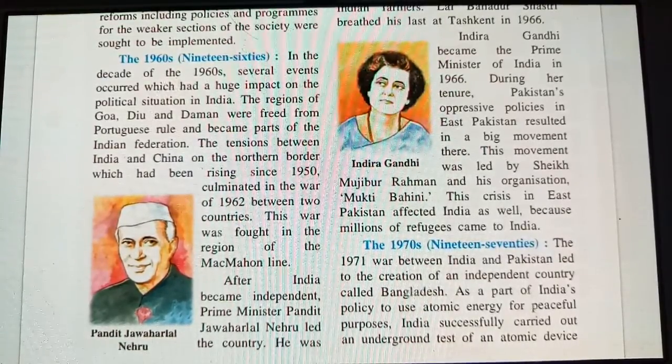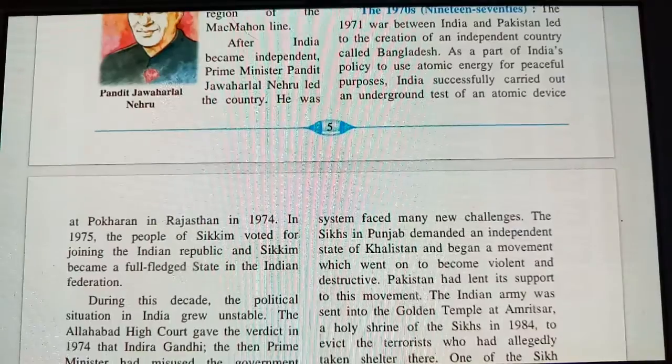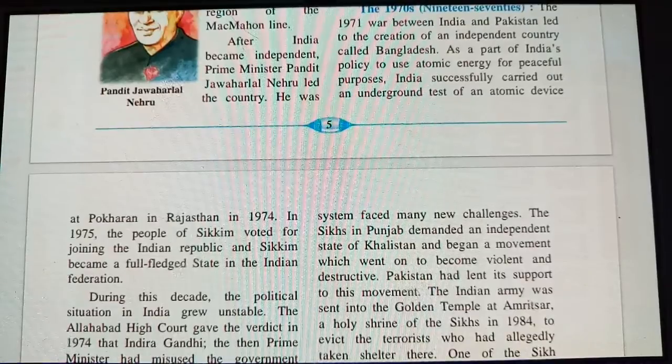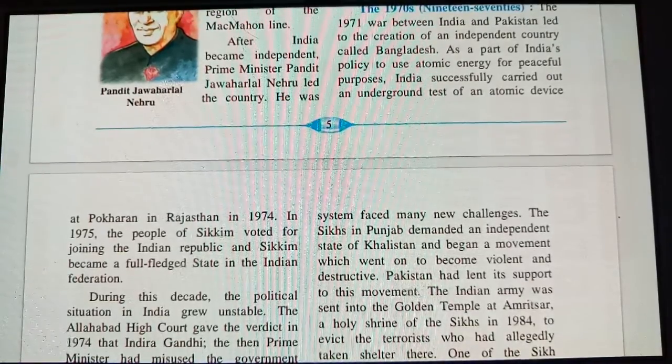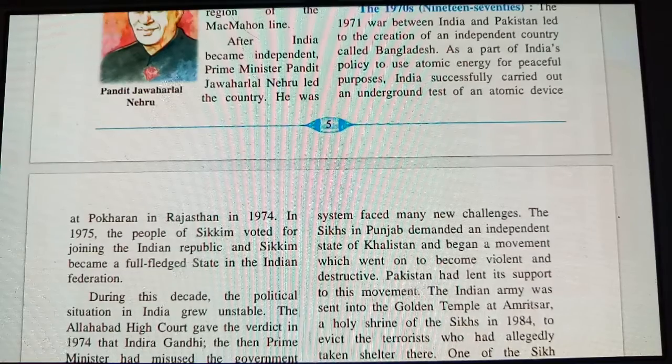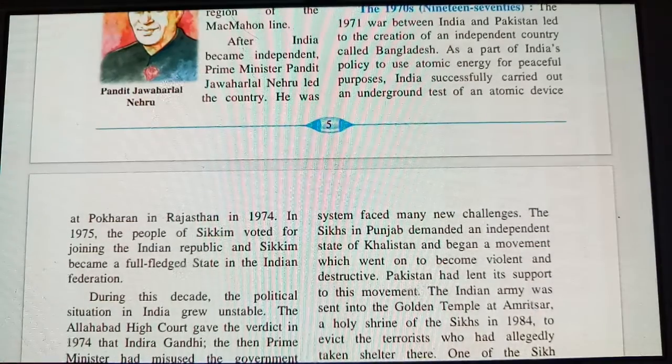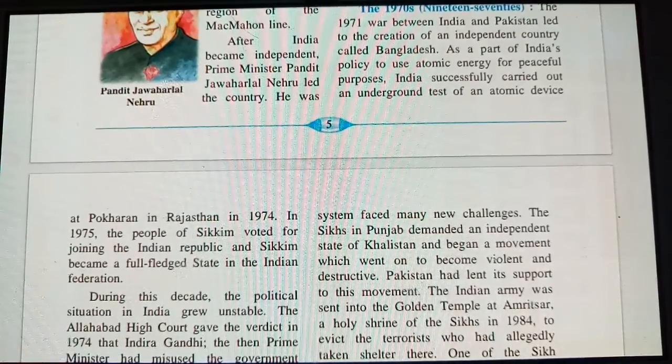India successfully carried out an underground test of an atomic device at Pokhran in Rajasthan. So they were having some weapons to fight with Pakistan. In 1975, the people of Sikkim voted for joining the Indian Republic, and Sikkim became a full-fledged state in the Indian federation. During this decade, the political situation in India grew unstable. So that was the critical situation that India was having.